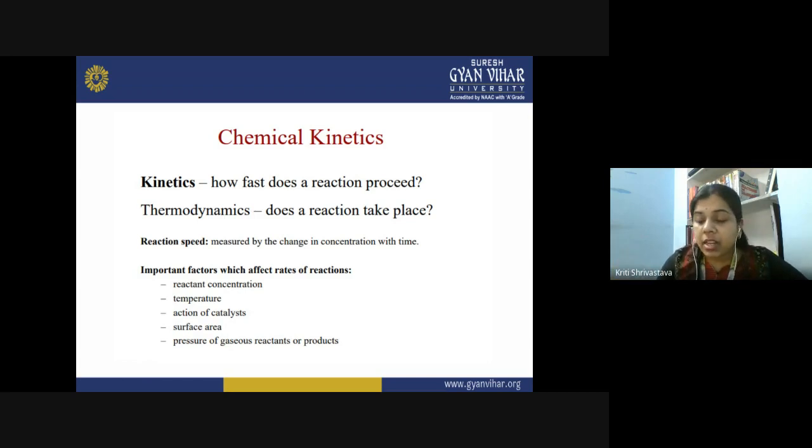Finally, in case of gaseous reactants, or if you have a gaseous product, then pressure also becomes very important. In the case of a gaseous reactant, you can consider the pressure of the gas as its concentration. Otherwise, if you have solid or liquid reactants, they do not have any effect on their volume due to pressure, so the pressure becomes insignificant in case of solid and liquid reactants. So these are the important parameters which we consider when we are looking at the rate of the reaction.